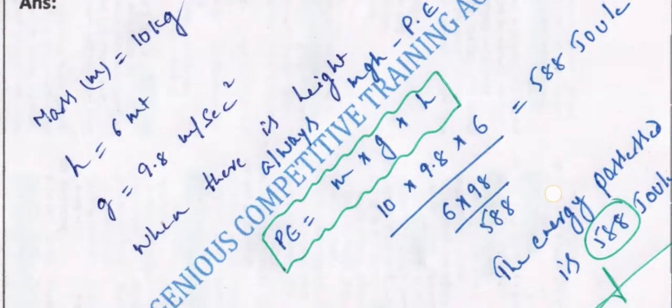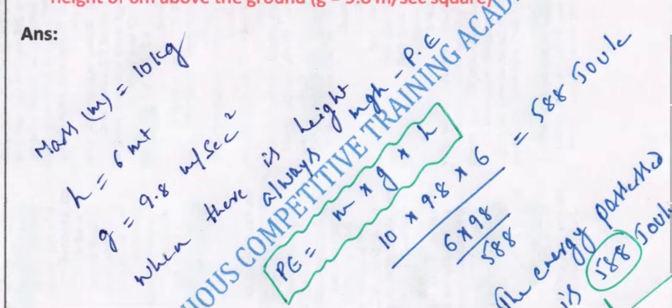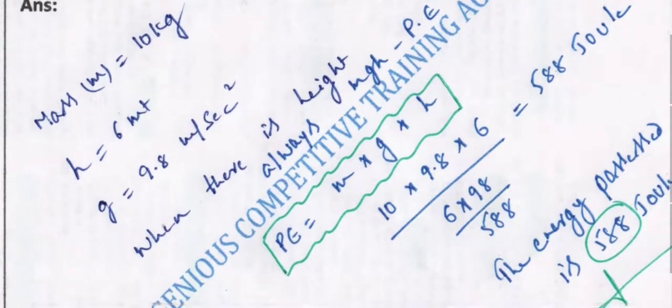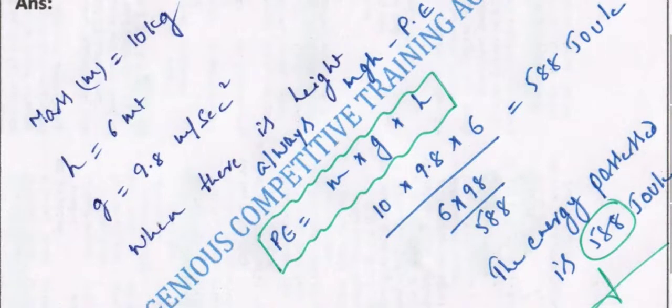So here, when there is a height, we always have potential energy, which is equal to mgh. We know the mass is 10, and acceleration due to gravity is constant, always 9.8, and the height is 6. After doing the calculation we'll get directly 588 joules.